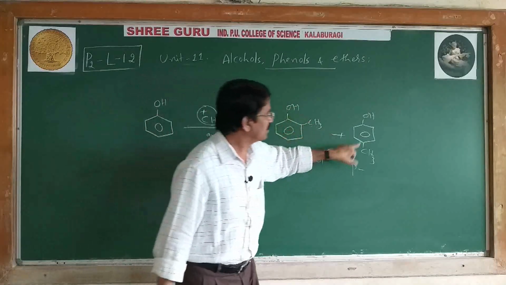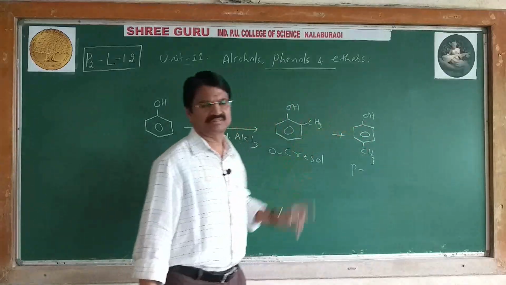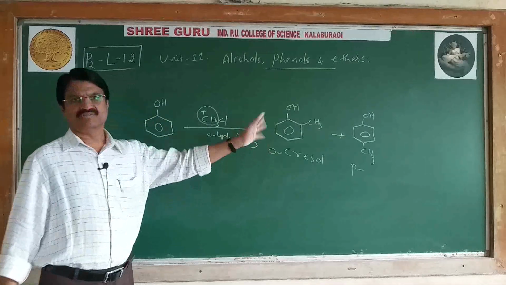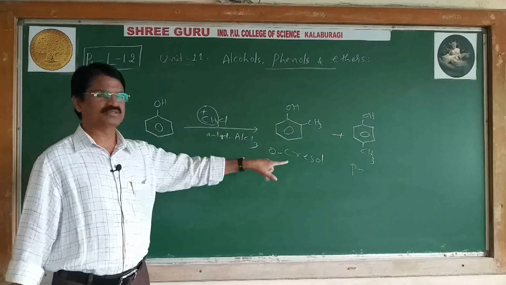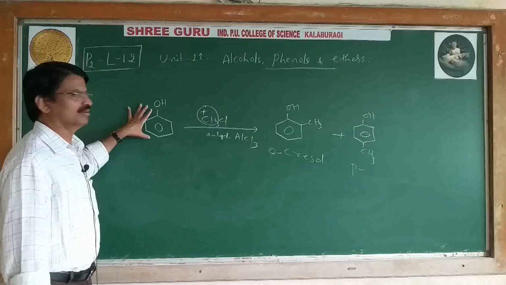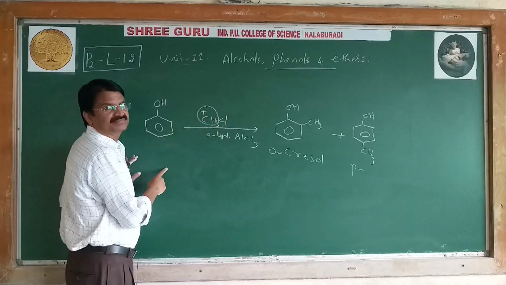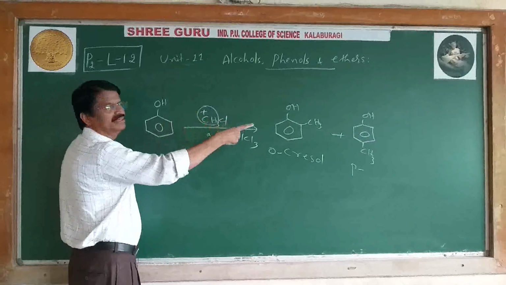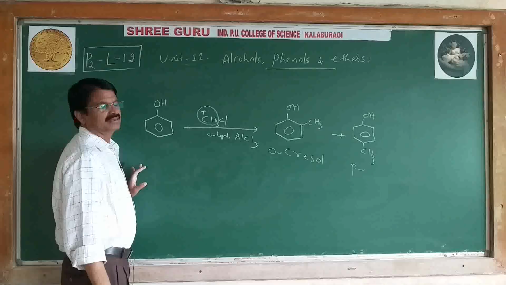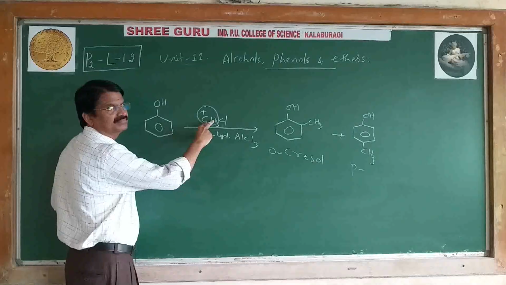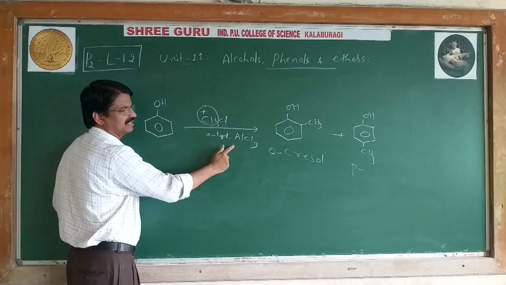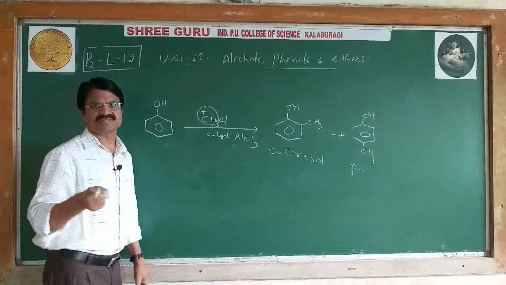Paracresol is 4-methyl phenol. These are obtained from phenol. But important, methyl chloride is used. If you take ethyl chloride, you don't get cresols. But this is alkylation of benzene using CH3Cl and AlCl3, therefore it is said to be Friedel-Crafts alkylation.